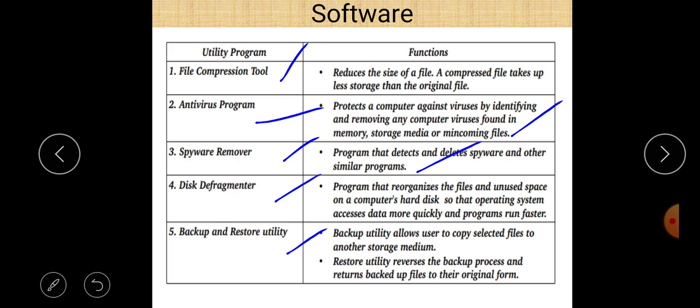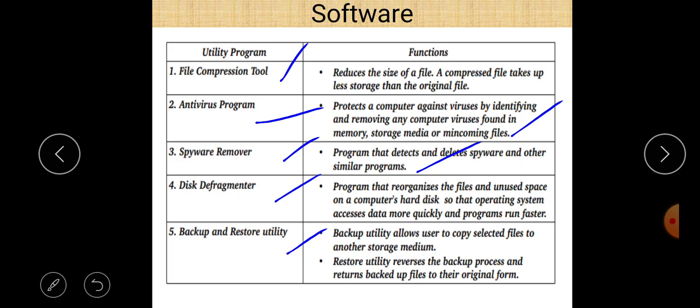So these are the different types of utility software. In short, a file compression tool is used to compress a particular file. An antivirus program removes viruses in our computer system. A spyware remover removes spyware in our computer system. A disk defragmenter recognizes the files and unused space on a computer hard disk, and using it we are able to access data more quickly.